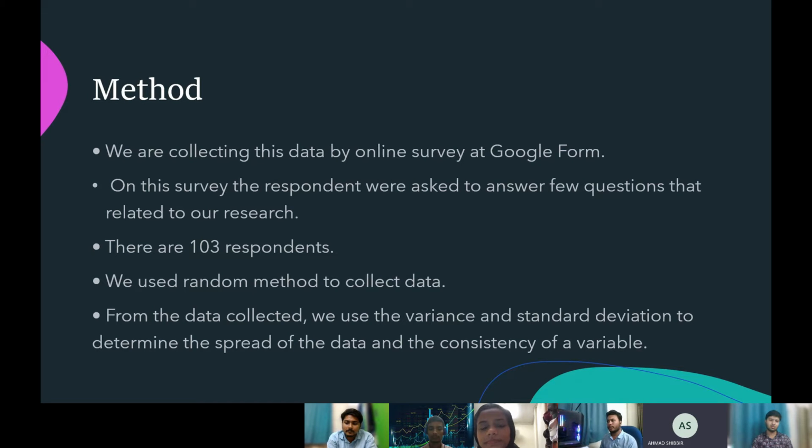In our survey, 103 people joined with us, and we used a random method to collect data, and from the data collected we used the variance and standard deviation to determine the spread of the data and the consistency of the variable.